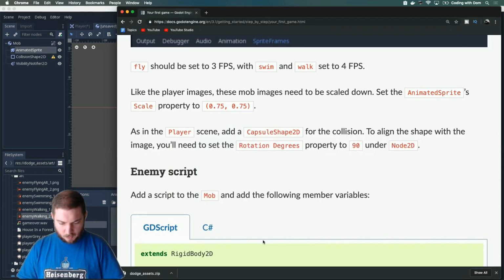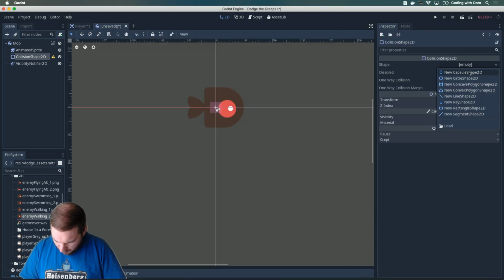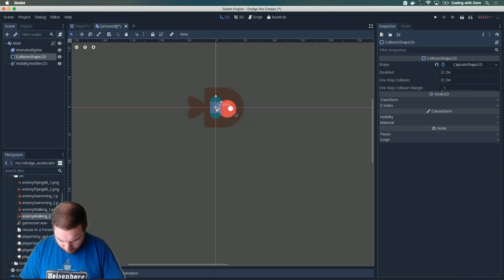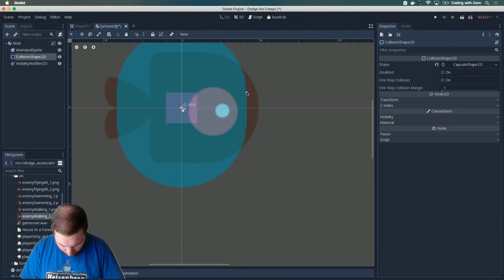Cool. As in the player scene, add a capsule shape 2D for the collision. To align the shape with the image, you need to set the rotation degrees property to 90. Ooh, okay. Capsule shape. Do I then?